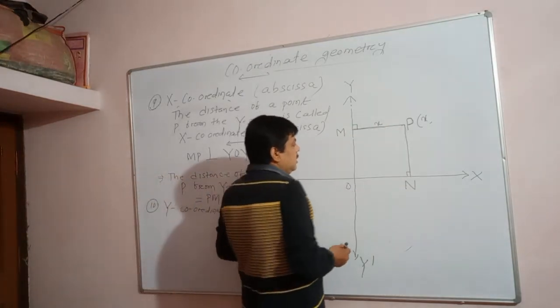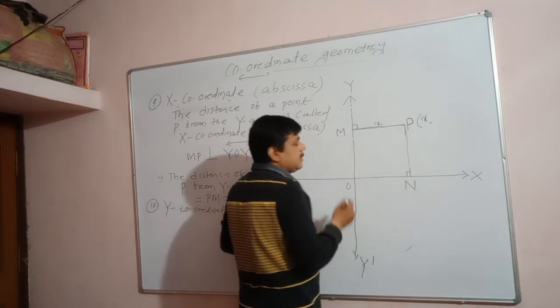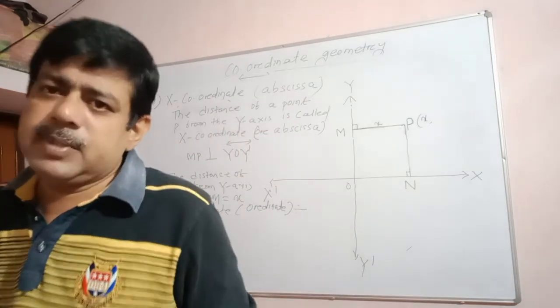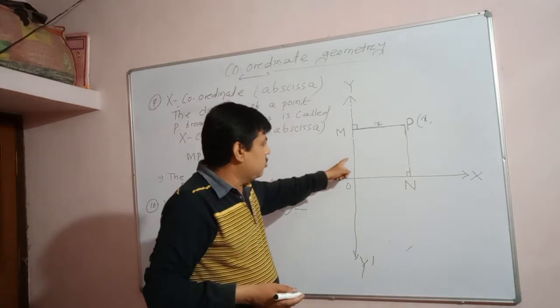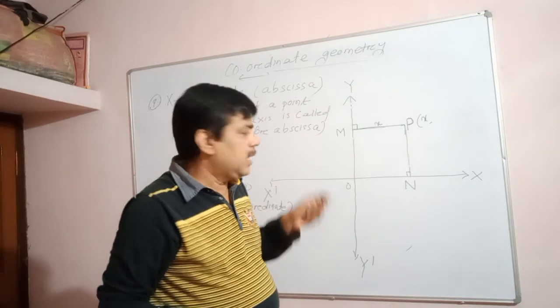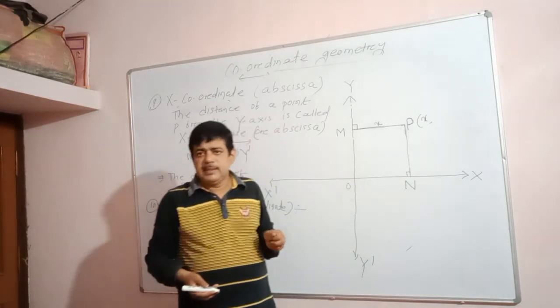You see these lines. These lines are parallel to which axis? The y-axis. Similarly, the plane consists of a system of vertical lines. One of the lines is the reference line, which is called the y-axis, and other lines are parallel to the y-axis. And any point lying on a line parallel to the y-axis may be termed the y coordinate.